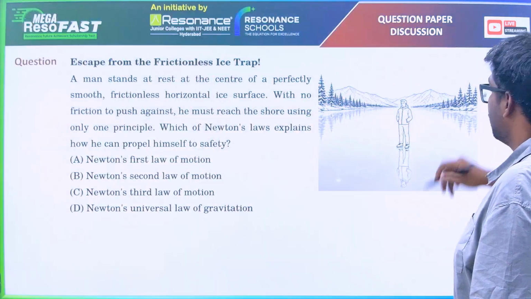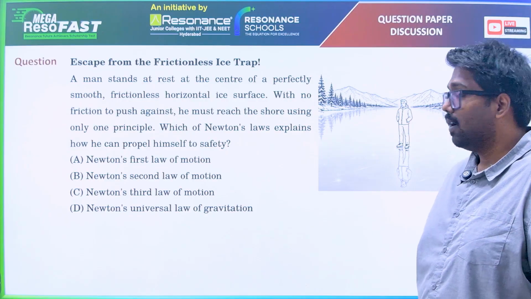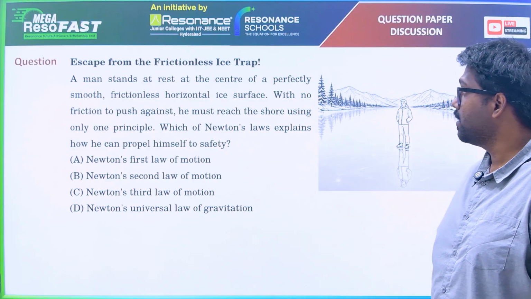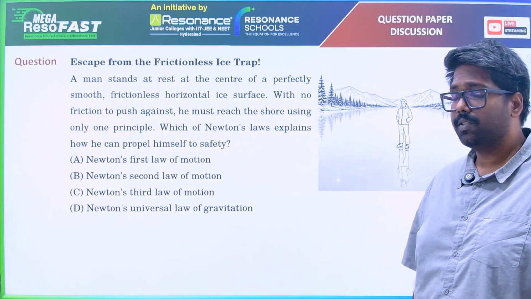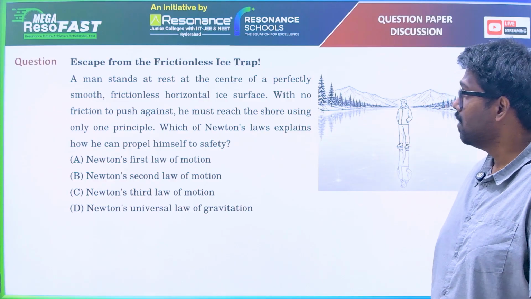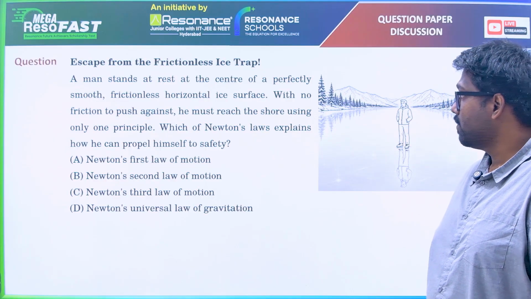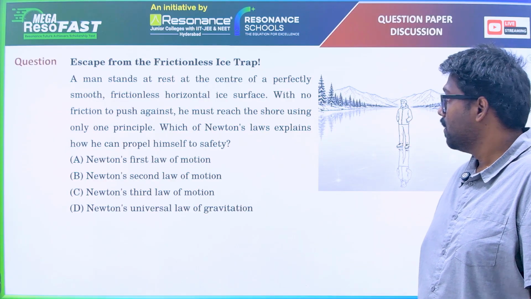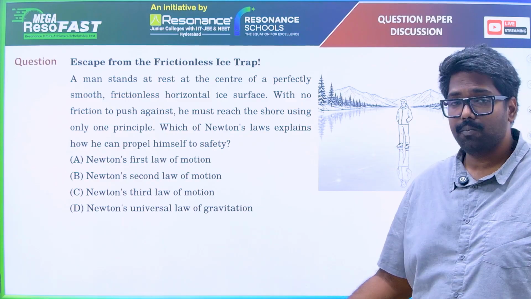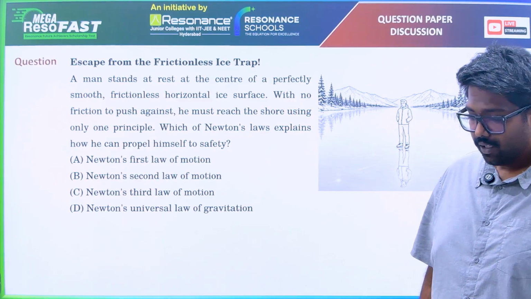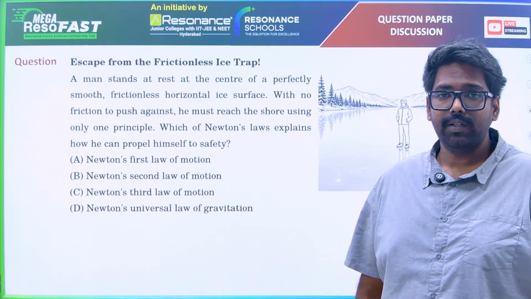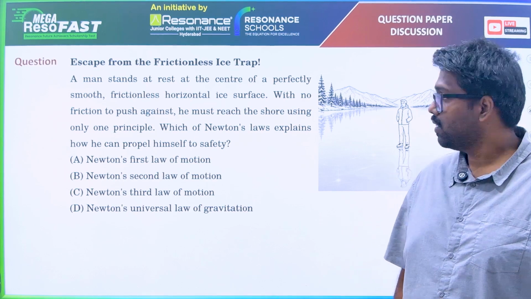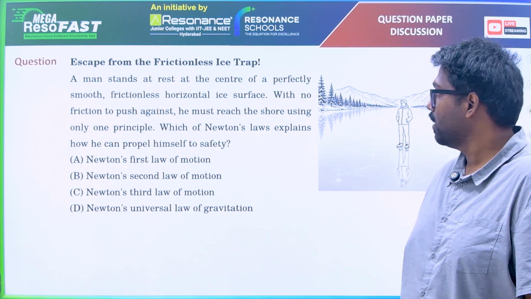Well, the first question is: a man standing at rest at the center of a perfectly smooth horizontal, frictionless ice surface with no friction to push against, meaning you cannot walk on ice, right? You need friction to walk. Friction is a helping force for walking.